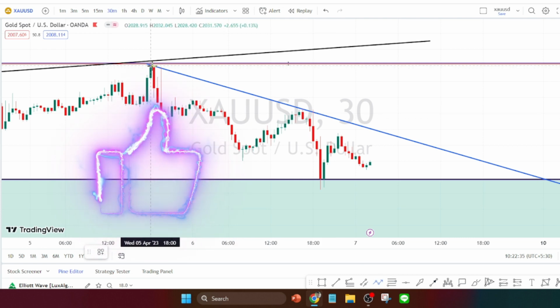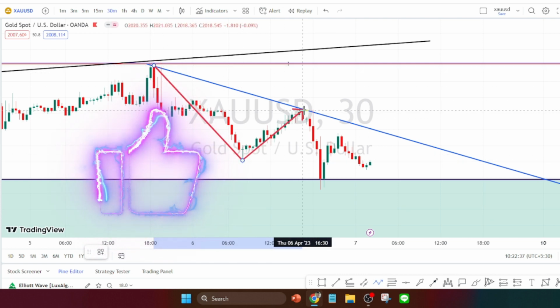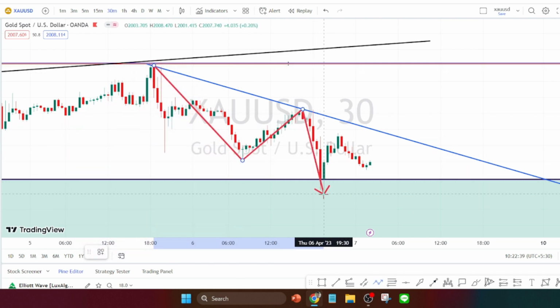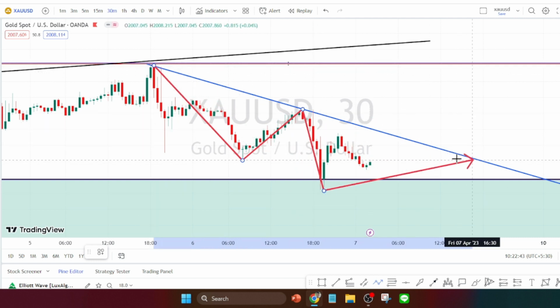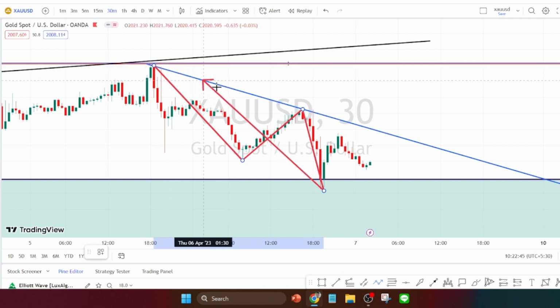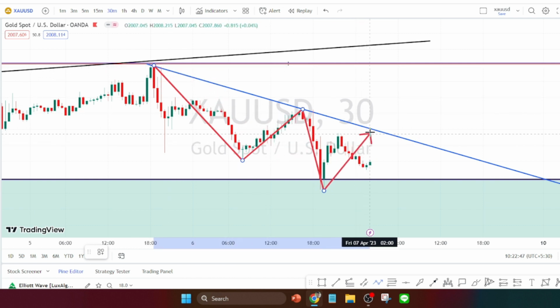I am in 30 minutes time frame, and in the 30 minutes time frame also we are noticing the proper bearish trend to continue respecting this hourly time frame trend line or the resistance line. So wait for the price action to break this resistance line if you want to freshly enter on the bullish side trade, or wait for the price action to break this higher time frame support level in order to continue trading along with the current bearish trend.